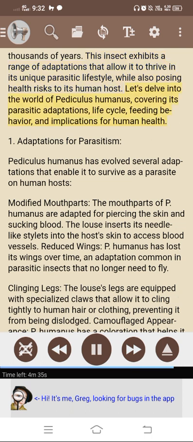Let's delve into the world of Pediculus humanus, covering its parasitic adaptations, life cycle, feeding behavior, and implications for human health. 1. Adaptations for parasitism. Pediculus humanus has evolved several adaptations that enable it to survive as a parasite on human hosts.